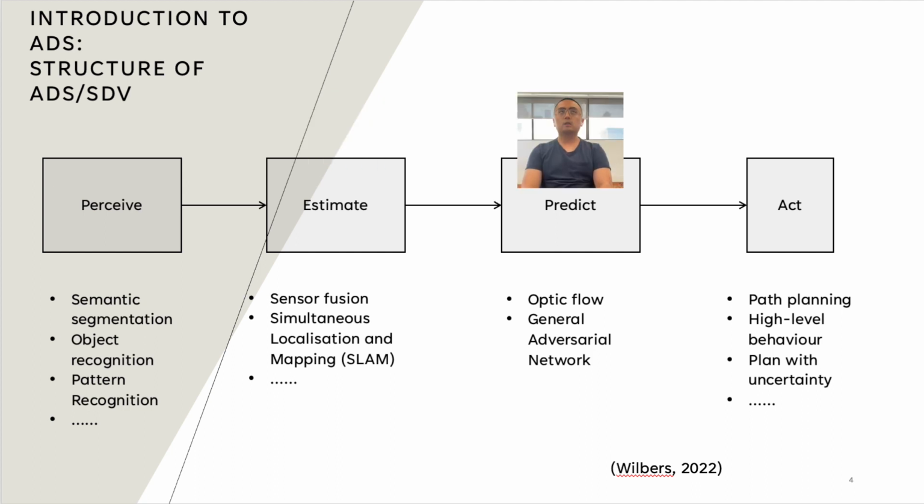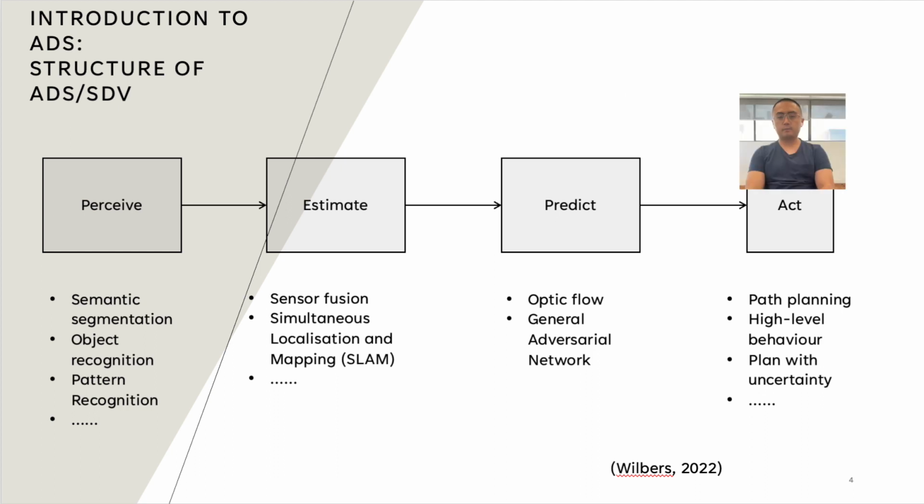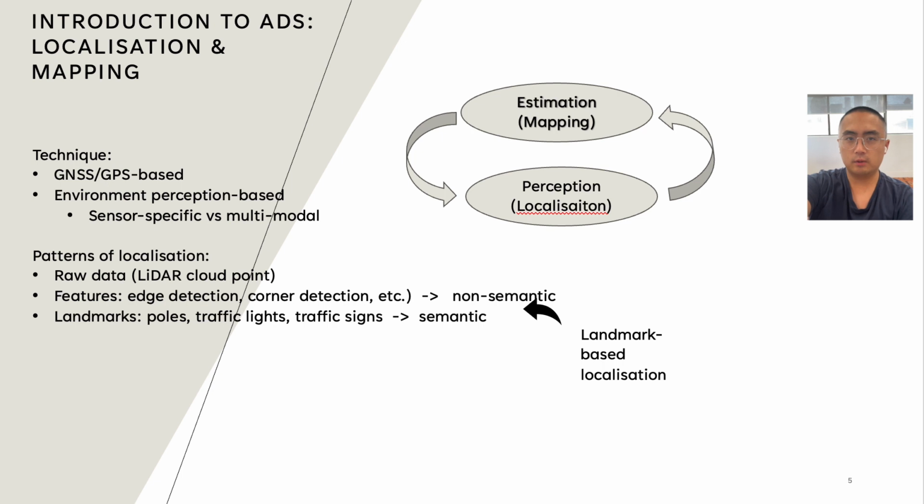Following that, the prediction section uses the history trajectory to predict the next movement of this vehicle and surrounding vehicles for the action part to use. And the action part takes that information and makes higher-level decisions such as path planning, collision avoidance, and emergency braking, etc. In this system, the estimation and perception are usually looping with each other.